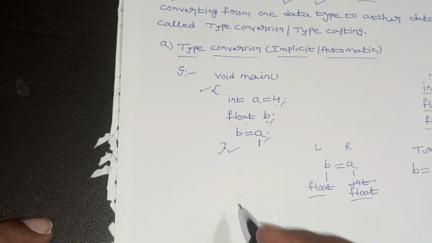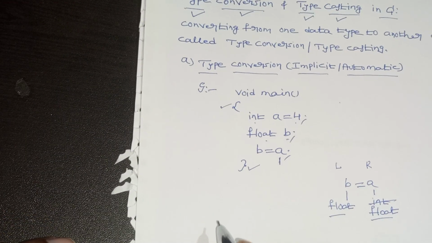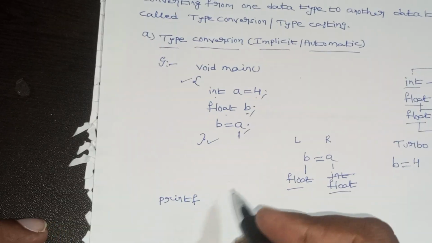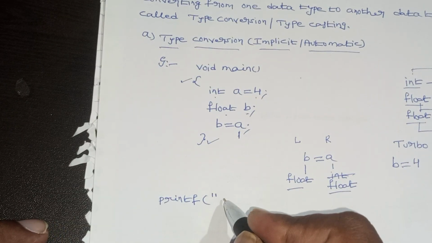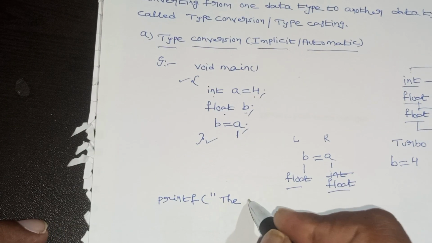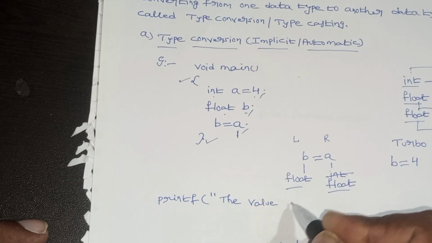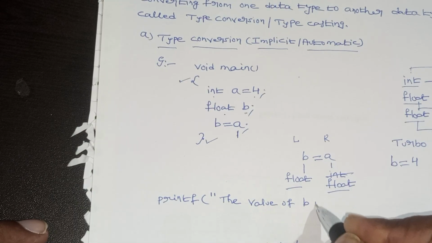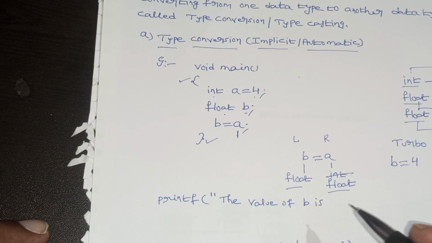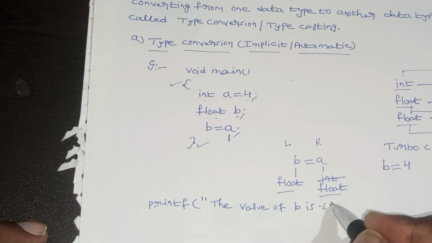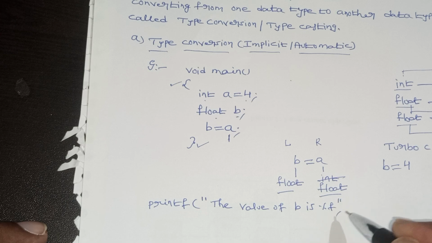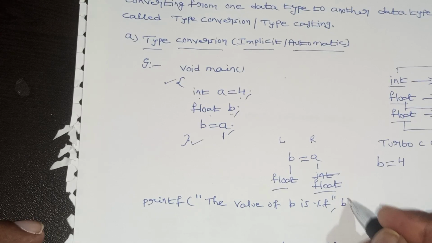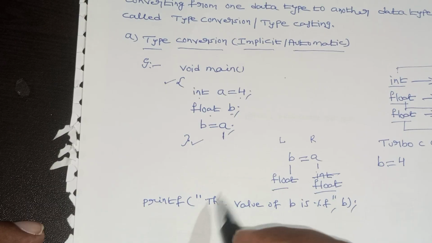For example, if there is a statement like printf, the value of b is, what format specifier do we have to use? Percentage f, in double quotes, comma b. If I run this program, what will be the output?